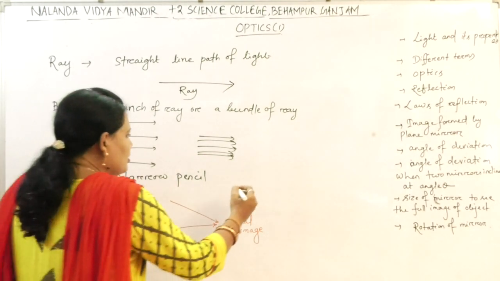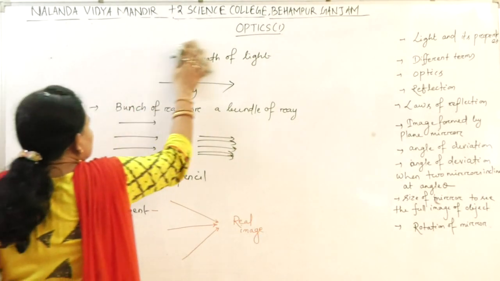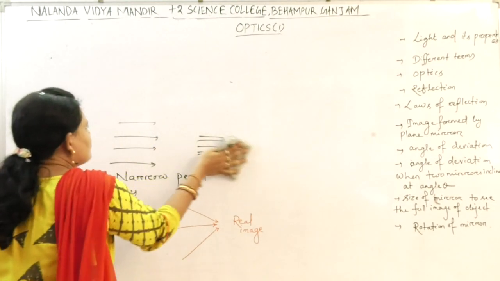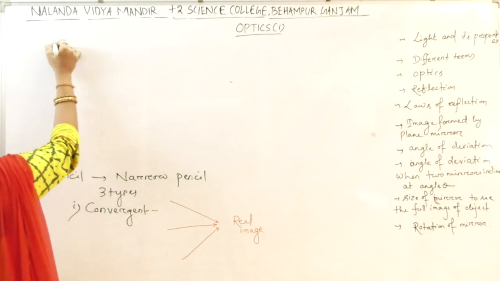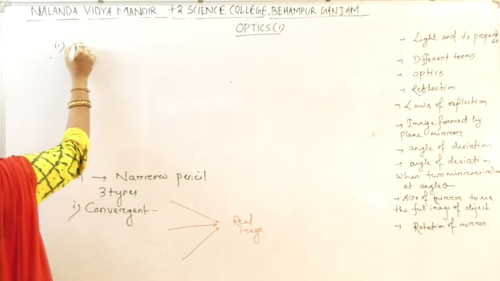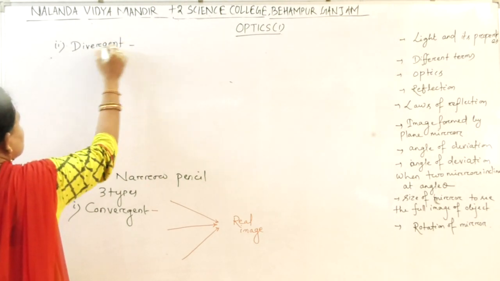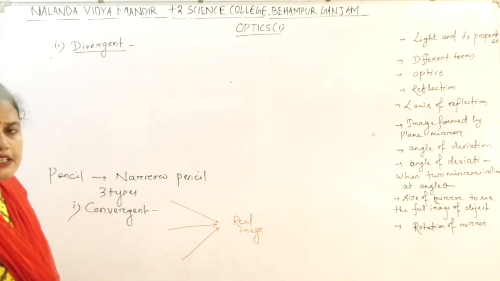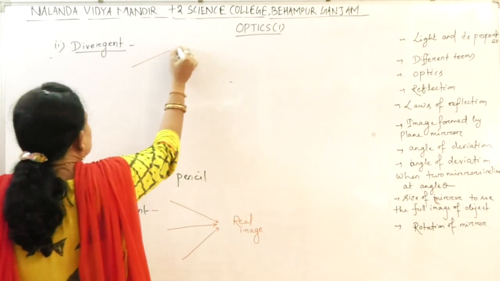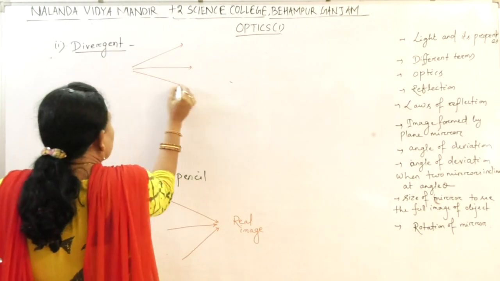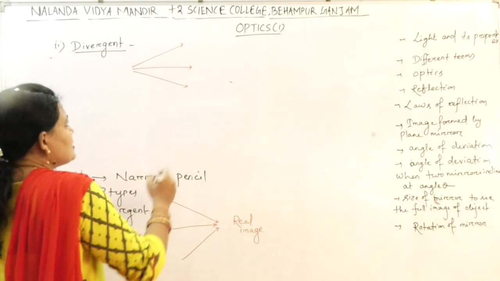Next, second one is your divergent. What is divergent? If the spacing between the rays goes on increasing, if the rays cannot meet at a point, okay, then it is divergent ray.